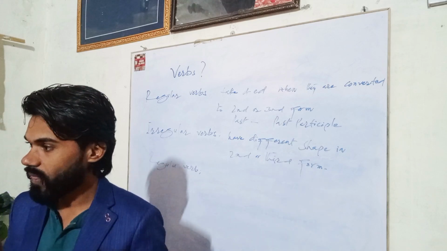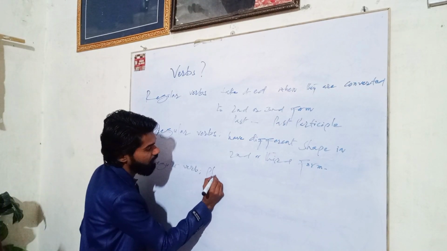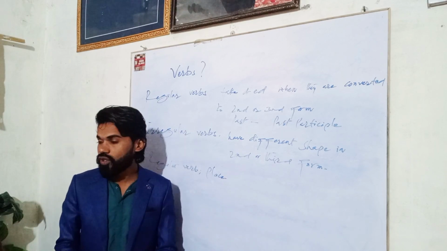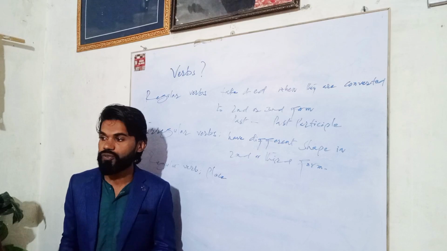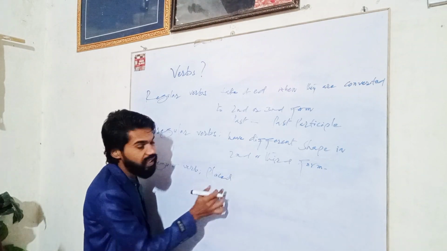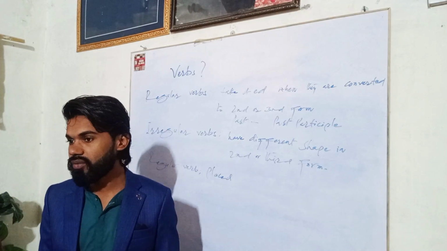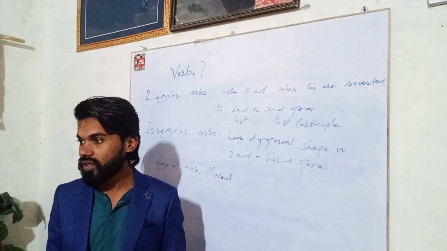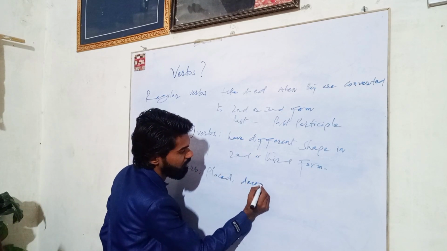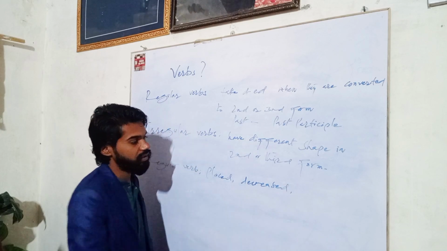Place. Yeah, place. Place is a verb. When we use the second and third form, we only add D here: placed. Thief is not a verb, but decrease is. Decrease, and we only add D here.